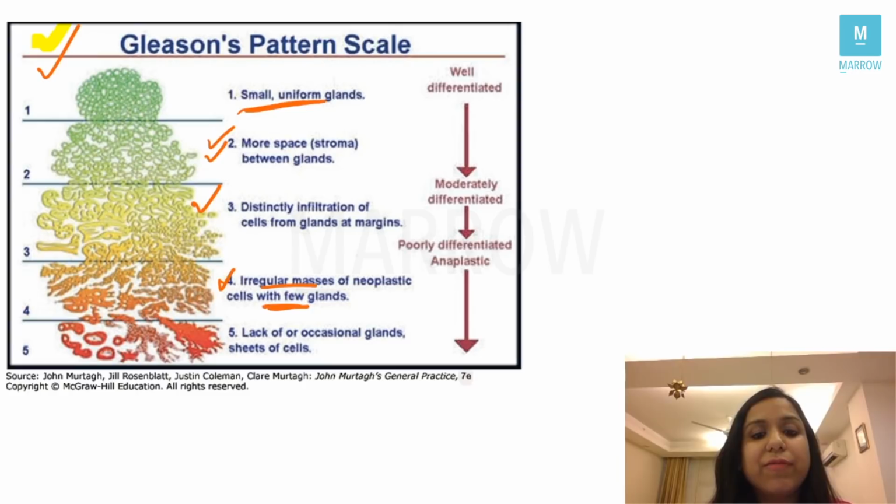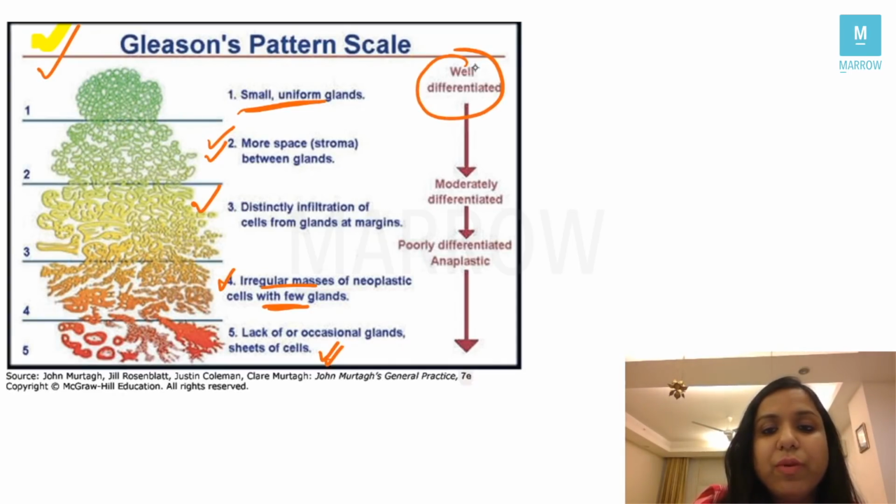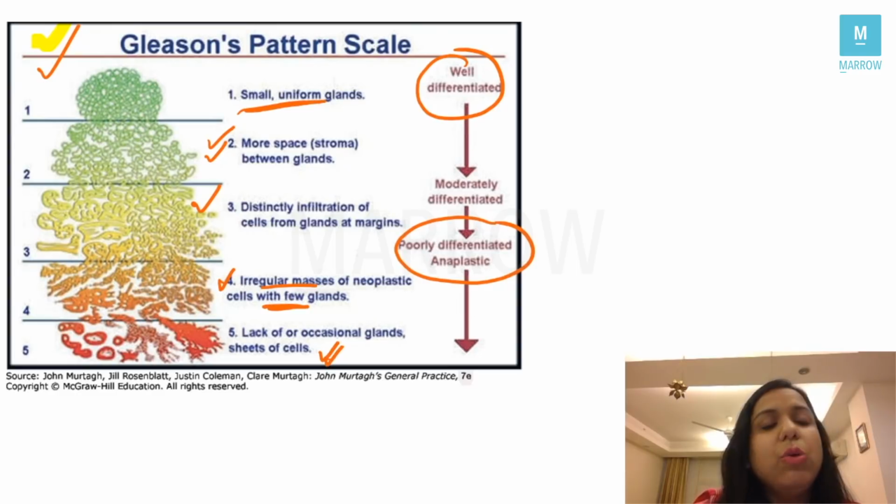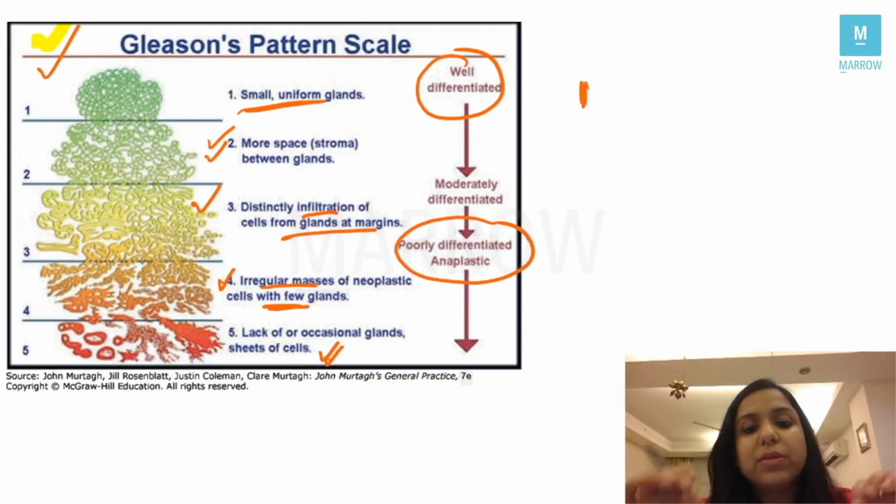And what is grade 5? There is a lack of occasional glands, or there are sheets of cells, right? So from 1 to 5, we move from well differentiated to poorly differentiated, correct? So when a pathologist sees small uniform glands, I will say it is grade 1, right? So I will see which is the more prominent pattern, correct? So suppose there is infiltration of cells from glands at margins.